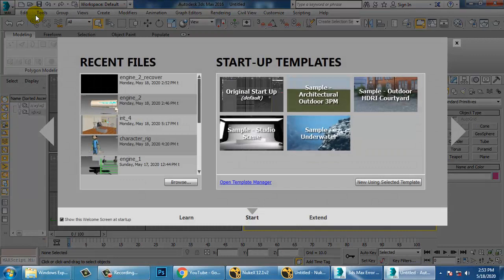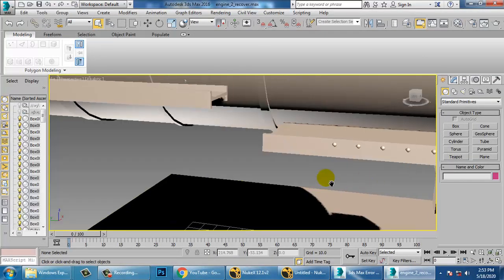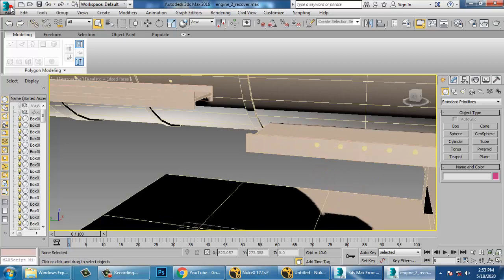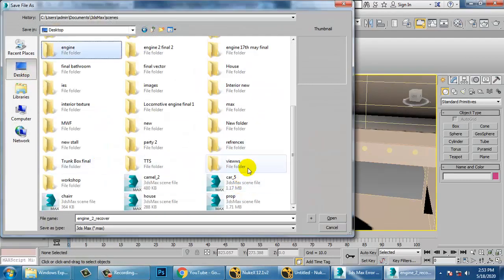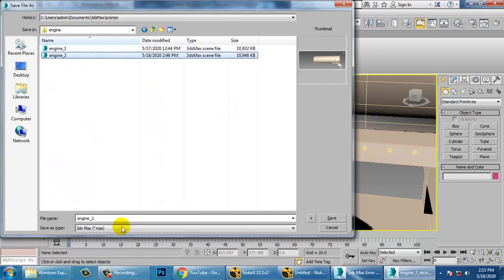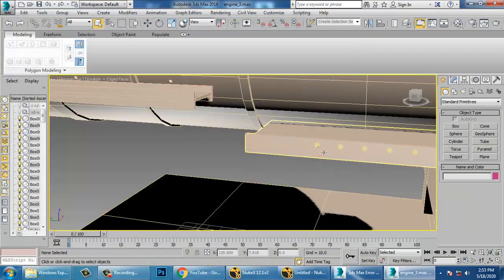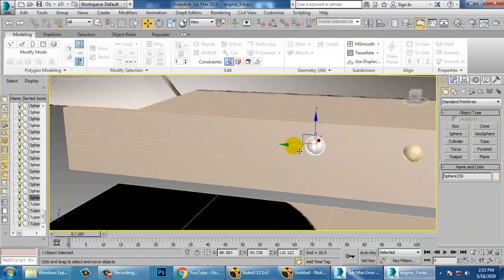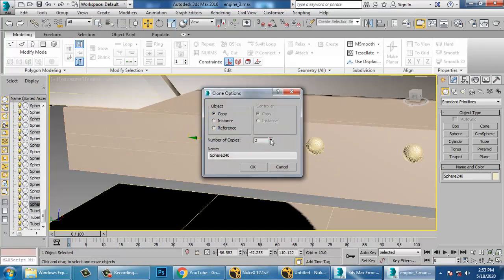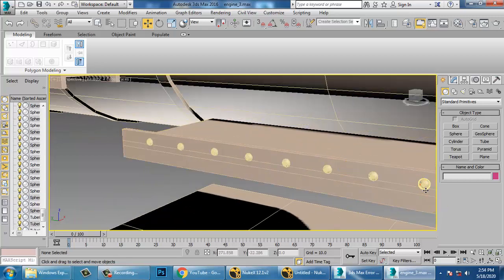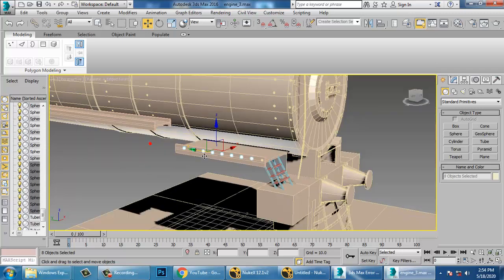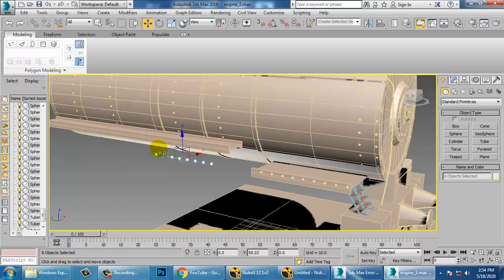Alright, so first let's save as this file over here on the desktop. Select this and make few copies of it. So once you're done with this, let's take a copy of it, drag it over here, push it up.